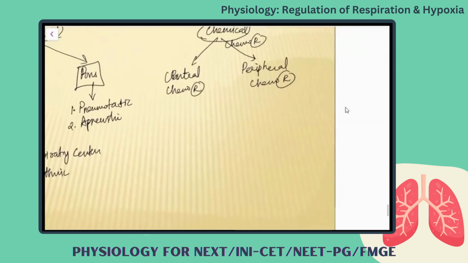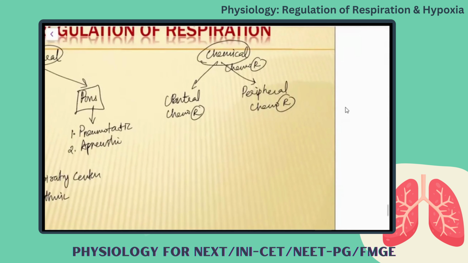And when you talk about the central chemical regulation, as the name suggests, this happens based upon the partial pressure of oxygen and carbon dioxide. Okay, these central chemoreceptors are present close to the dorsal respiratory group. They get stimulated in the presence of increase in the partial pressure of carbon dioxide.